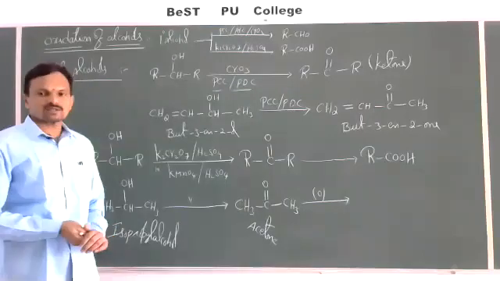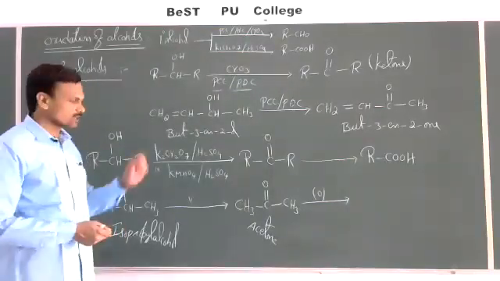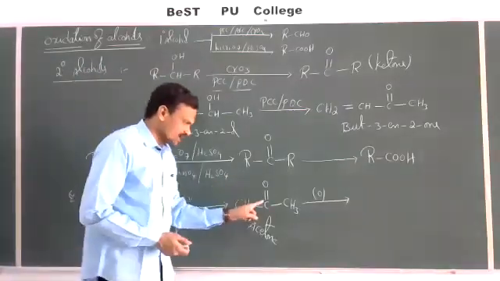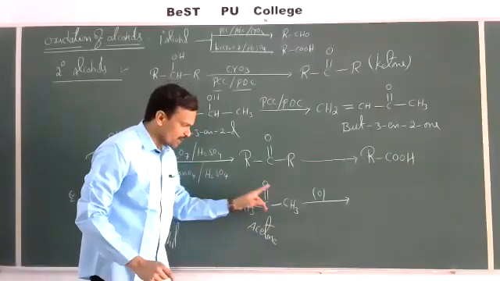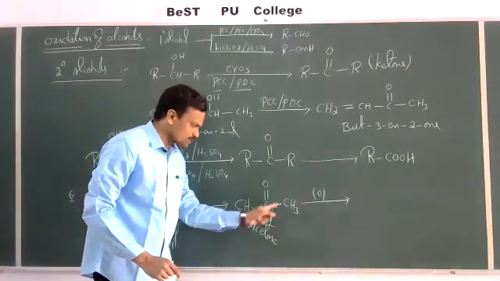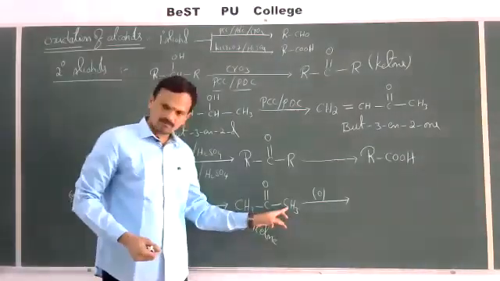See, oxidation of alcohols takes place according to Popov's rule. What is Popov's rule? During oxidation, the cleavage of the C-C bond takes place between the carbonyl group and the carbon of the alkyl group. This bond or this bond cleavage takes place. So here two groups are same.